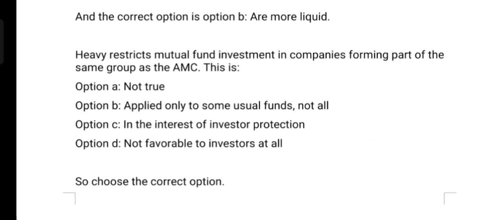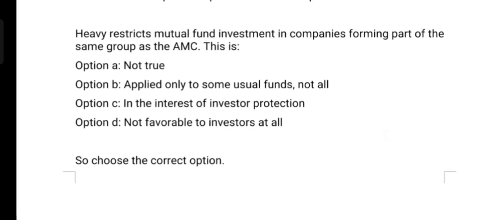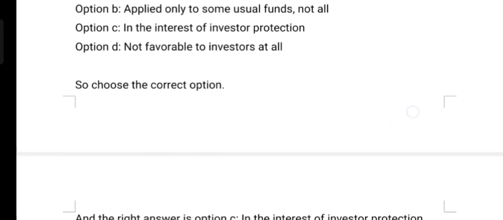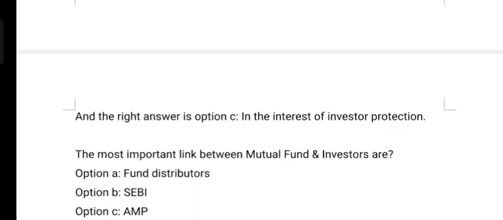The restriction on mutual funds investing in companies forming part of the same group as the AMC: this is Option A, not true; Option B, applied only to some mutual funds, not all; Option C, in the interest of investor protection; Option D, not favorable to investors at all. And the correct option is Option C, in the interest of investor protection.